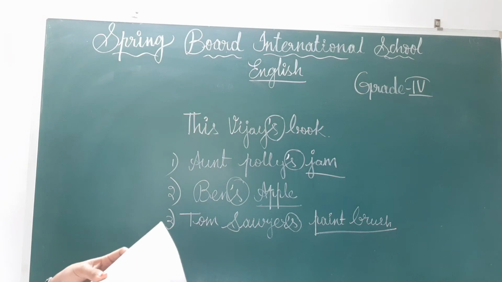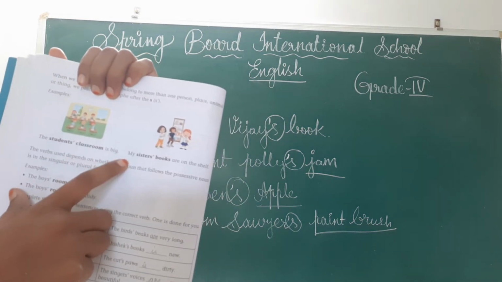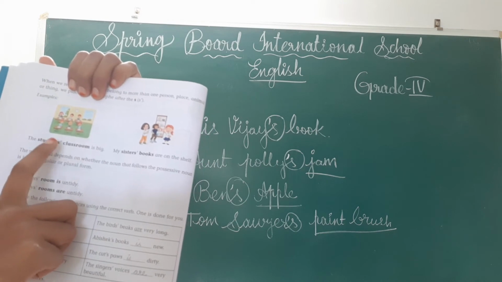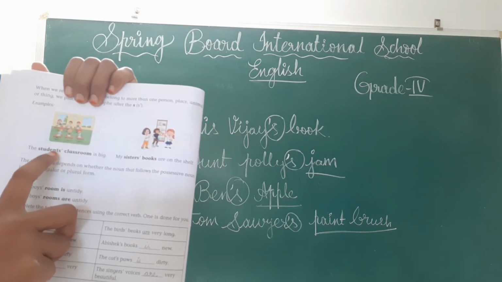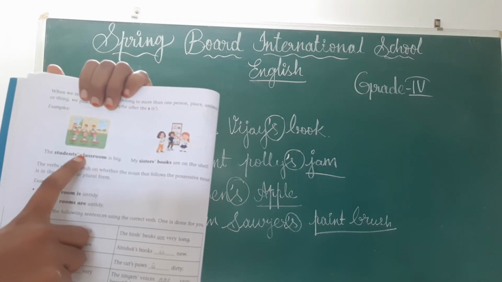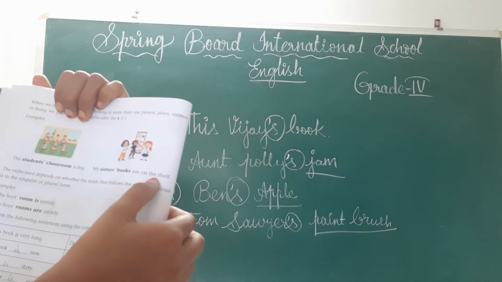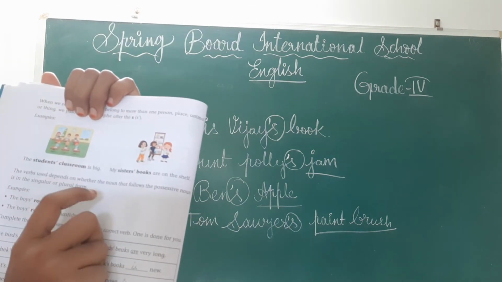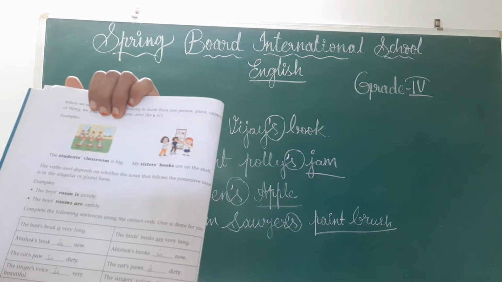Now see children. Here also, see the students' classroom is big. Here more than one person. Okay, students means more students are there. You have to keep this apostrophe after s. Here my sisters' books are on the shelf. Here three sisters are there. The apostrophe is placed after the s, children.